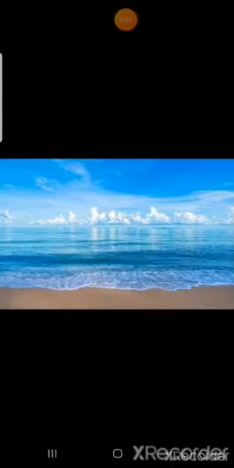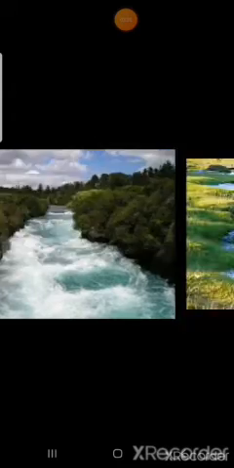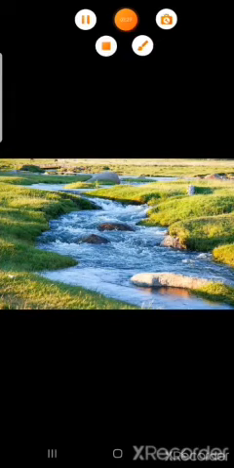Then these are seas. You all know what seas are. Very large area, very large water bodies. These are seas. And then the last one, oceans. These are oceans. All big seas meet the oceans. So all these which we saw now are examples of water bodies.